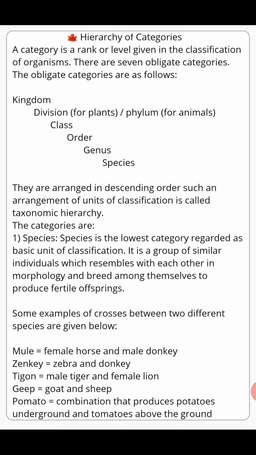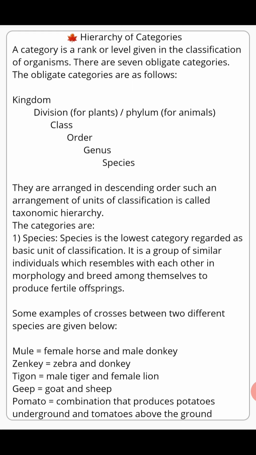In our previous class, we had started Unit 16. It is classification of plants and animals. In this lesson, we have discussed up to the advantage of binomial system of nomenclature. In the beginning, we had started with taxonomy. We had seen the definition of taxonomy. We had read that taxonomy is the branch of biology that deals with the study of identification, nomenclature, and classification of living organisms.